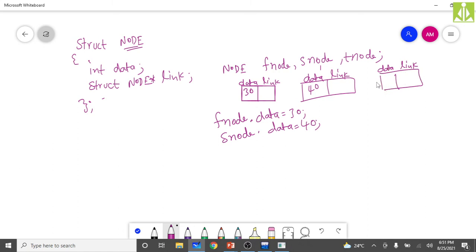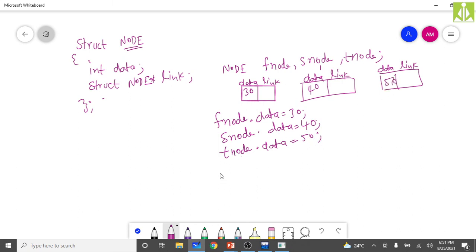What is the name of this node? It is the third node, tnode. So tnode dot data. Why are we using dot? Because fnode, snode, tnode are regular variables of this structure type. From a regular variable we use the direct selection operator to access the internal members. So tnode dot data is equal to 50. Then you will get 50 here like this.